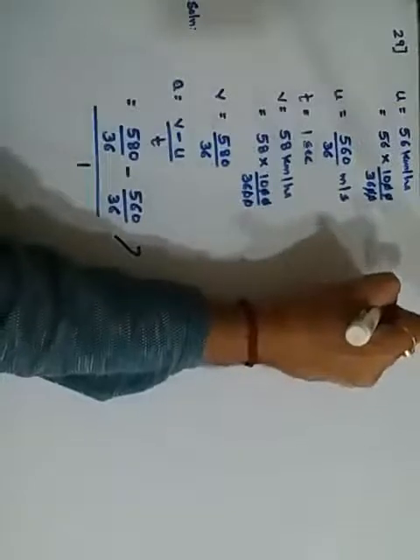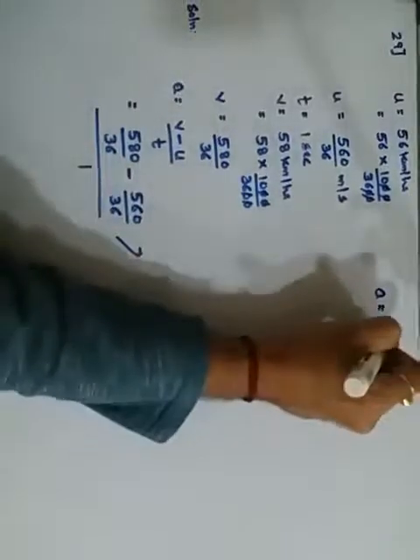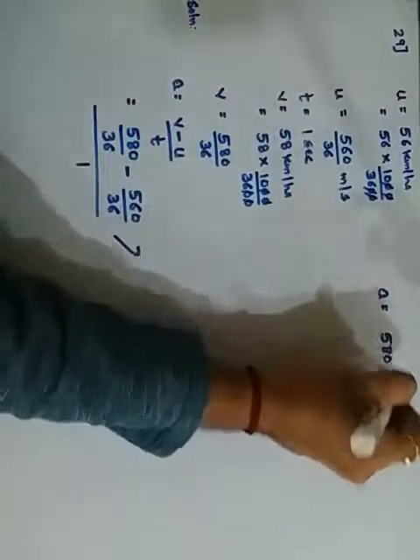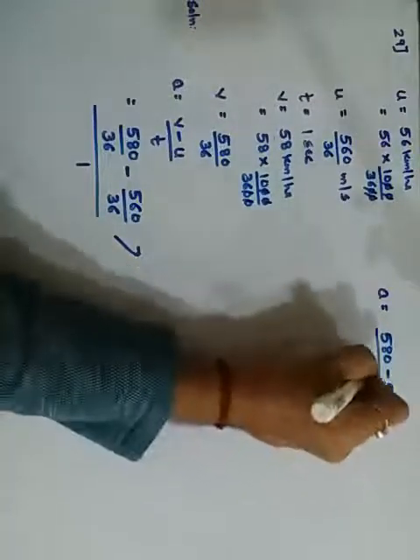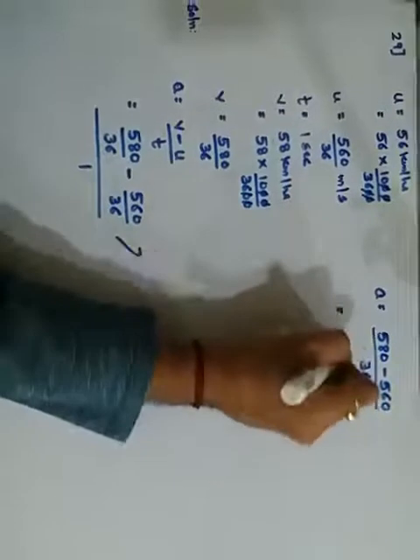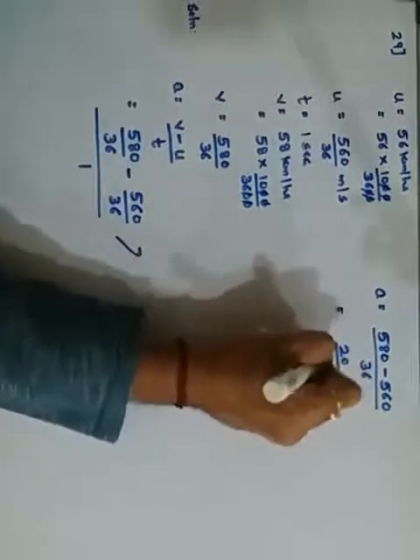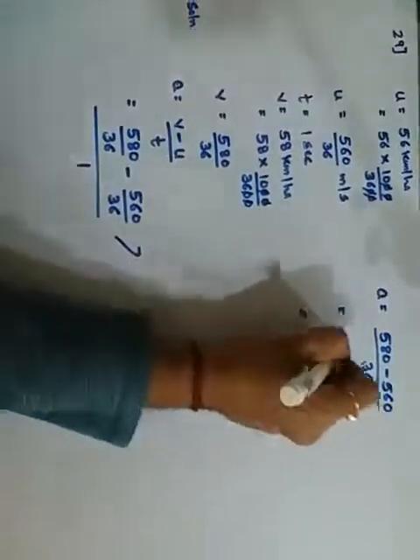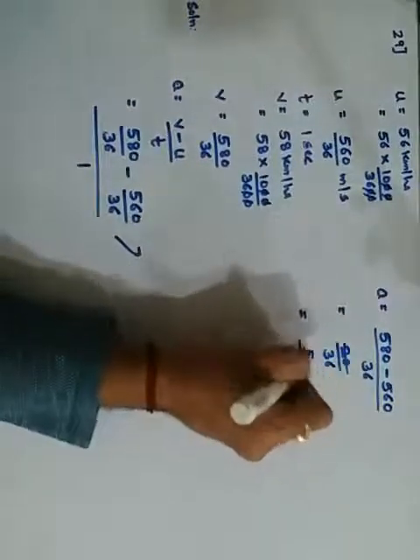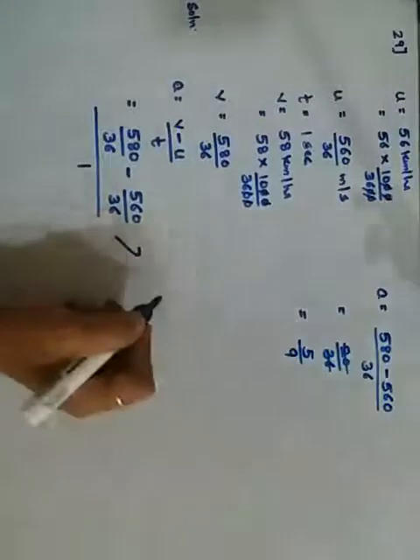When I solve this, a is equal to 580 minus 560 upon 36, which gives me 20 upon 36, which when cancelled, table of 4, 5 4s are 20 and 4 9s are 36, becomes 5 upon 9.